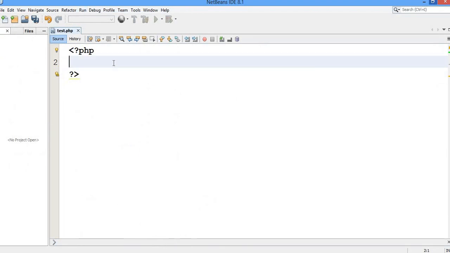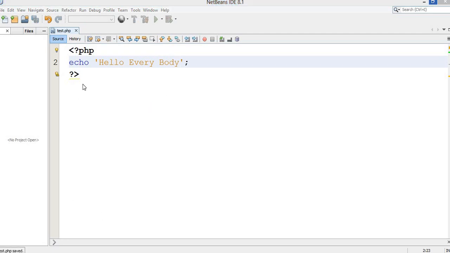You know how to print, because in the previous class I showed you that it is echo. This echo command is going to print something. If you want to print anything, you can do that. Let me just write hello everybody. So I have just written hello everybody, and I want to print it.